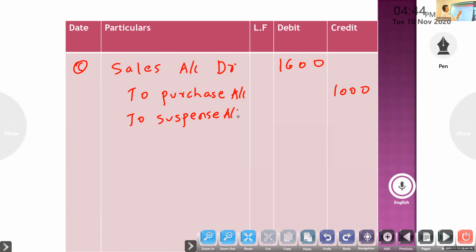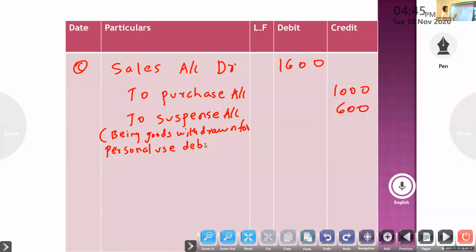Okay, goods withdrawn for personal use: entry is drawings account debit to purchase. Instead of purchase, they wrote sales. Sales is wrong. To correct, debit sales, correct credit is purchase. Then the remaining is suspense. Being goods withdrawn for personal use credited to sales account.